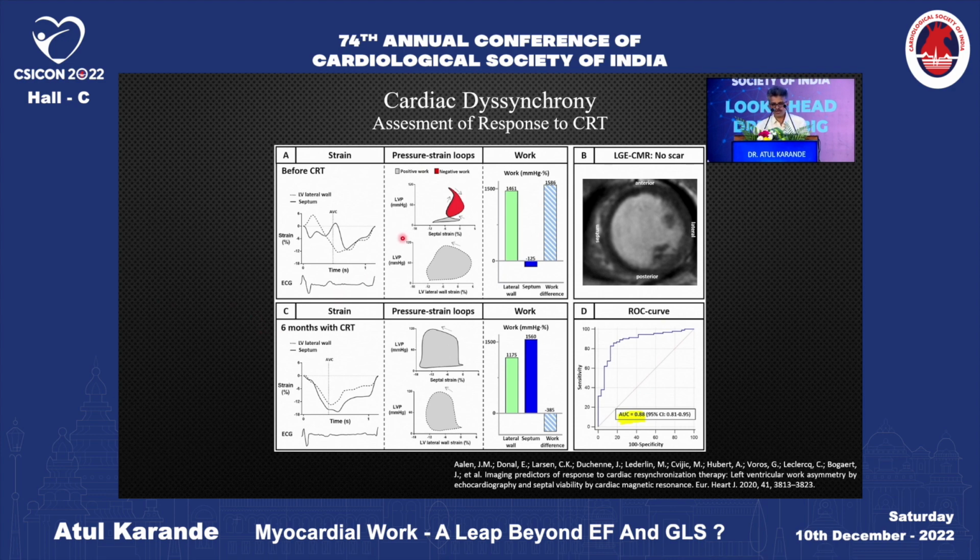Myocardial work is also helpful in assessment of response to CRT. In this study, the work difference between the septal and lateral wall, combined with the viability detected by a cardiac MRI, were the parameters to detect the CRT responders. Here we can see that before CRT, there was a great difference between the work done by the septum and lateral wall. But after the CRT, actually the septum surpassed the lateral wall.